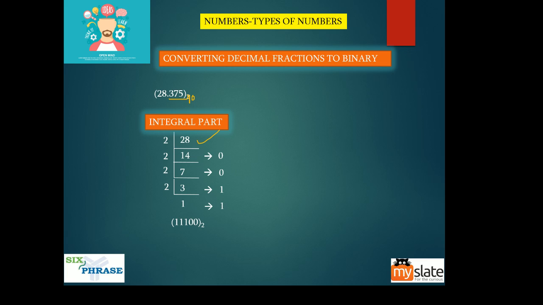But still we are yet to find the binary equivalent of 0.375. Let's see how to find the binary equivalent of the fractional part. Our fractional part is 0.375, right, guys? Here we'll divide by 2, but for the fractional part we'll multiply by 2. If you multiply it by 2, you'll get 0.75.